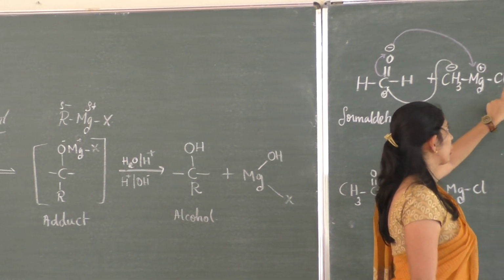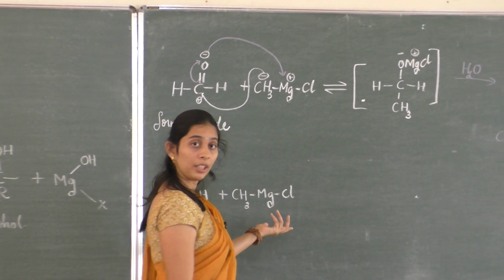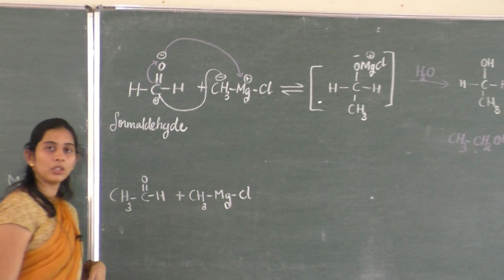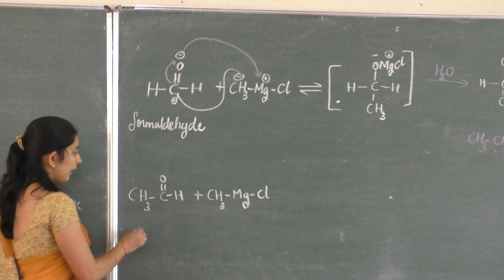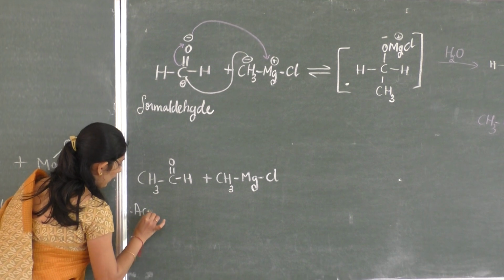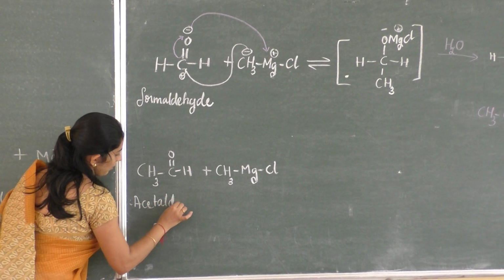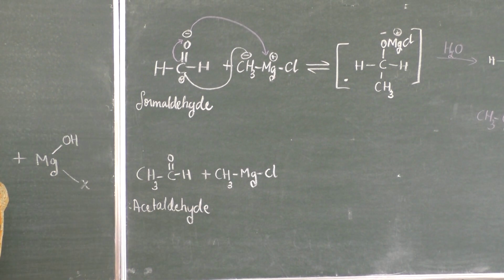In the place of X you can take chlorine, bromine, iodine, fluorine, any. Here I took chlorine along with the magnesium. So here it is acetaldehyde.